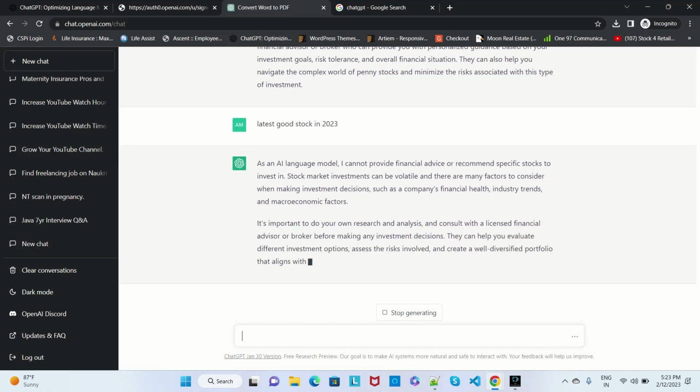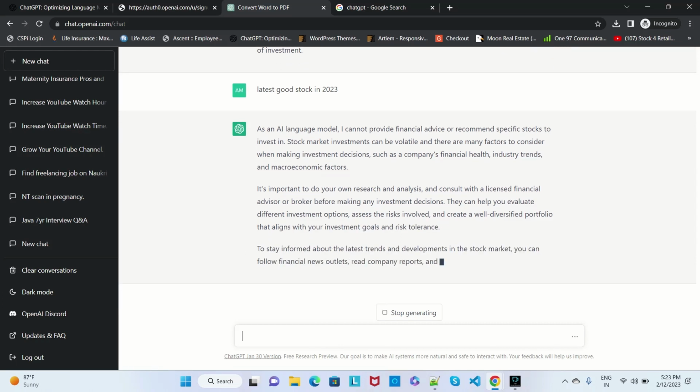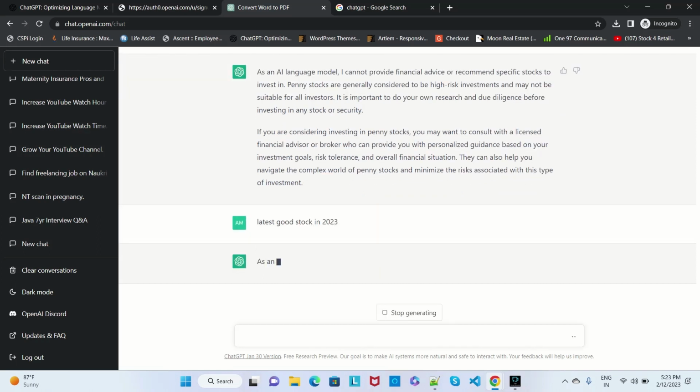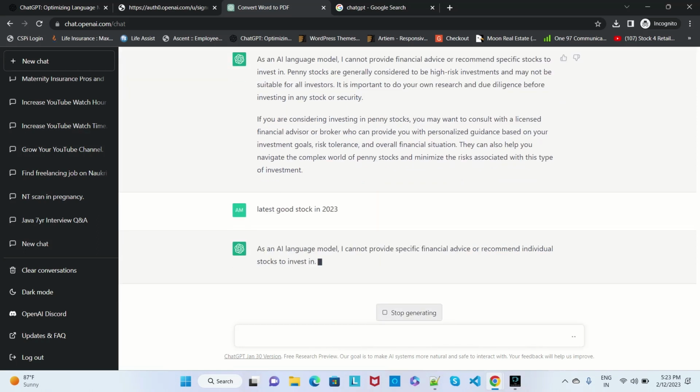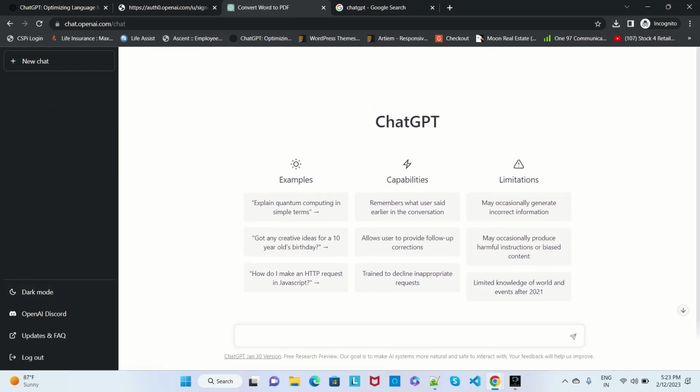So it's important to research and consult. They are telling that we can research and then check the stock market. So that type of generation we can do. If you want to regenerate the response, you can regenerate it. If you want to stop the generation, you can stop it. Here we have clear conversations, where you confirm and all of it will be cleared.